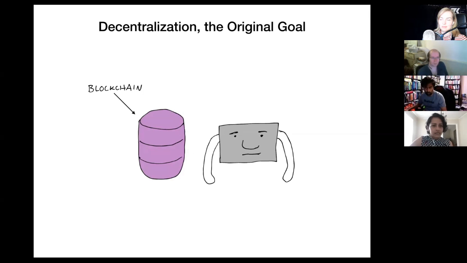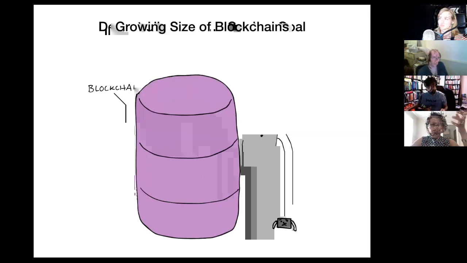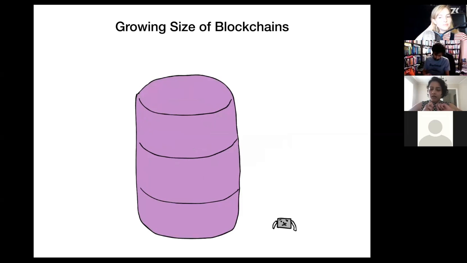But that is not the case anymore, as more and more transactions are getting recorded onto the blockchain, making the blockchain grow bigger and bigger. As a result, only a shrinking set of highly powerful parties are able to participate in the blockchain protocol, thereby strongly backpedaling on the goal of decentralization.